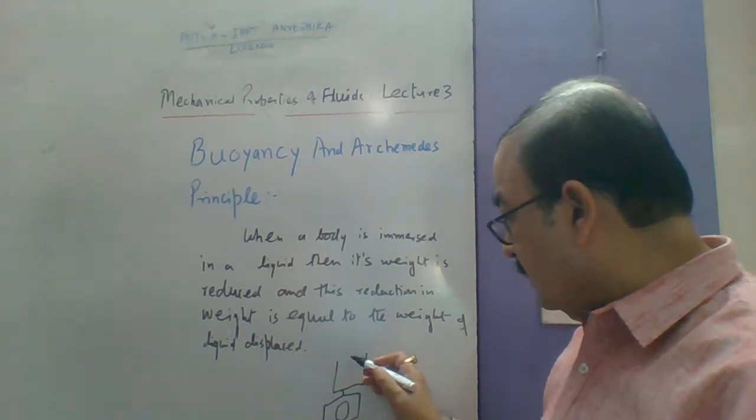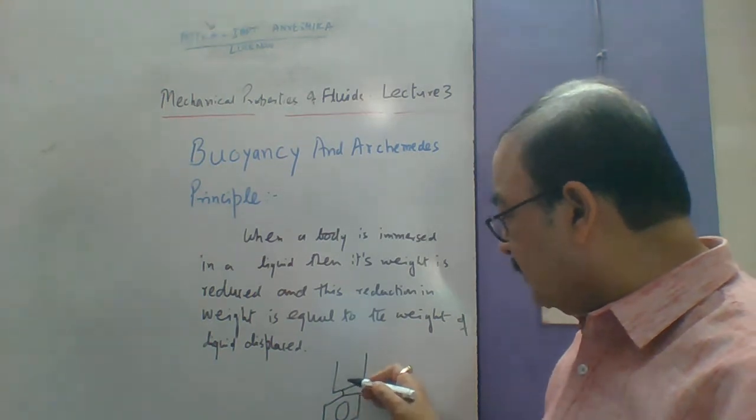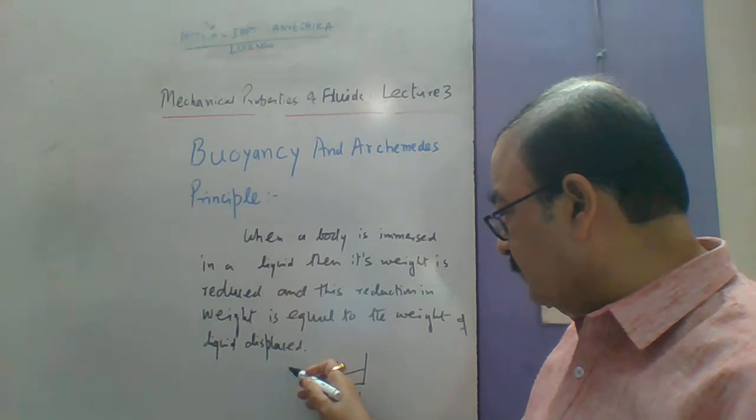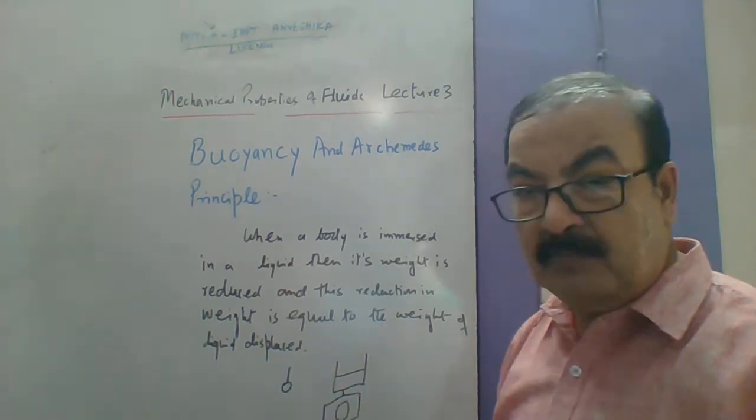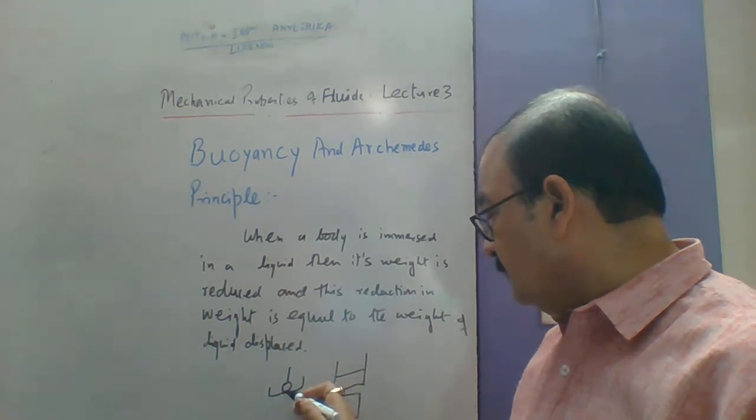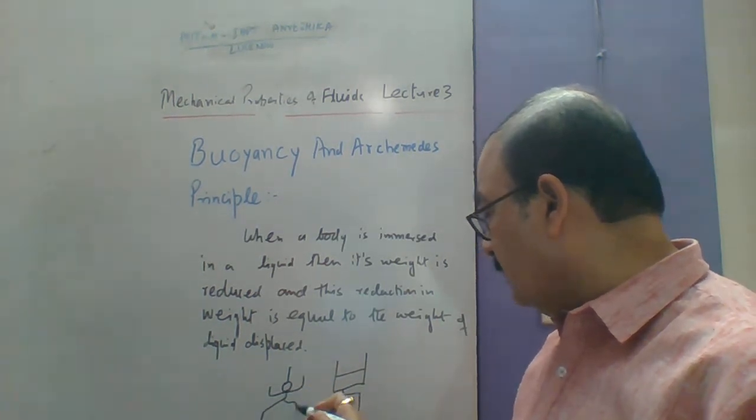Now we have weighed some object in that same pan balance.